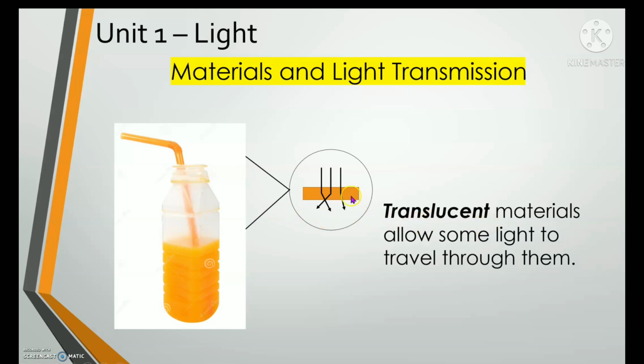Okay, so let's see the arrows again. As you can see, the arrows did not go through directly. This is the surface of a translucent material. You can see the arrows bended. When they enter the surface of this material, the light bended. That's why we cannot see right through this material clearly.